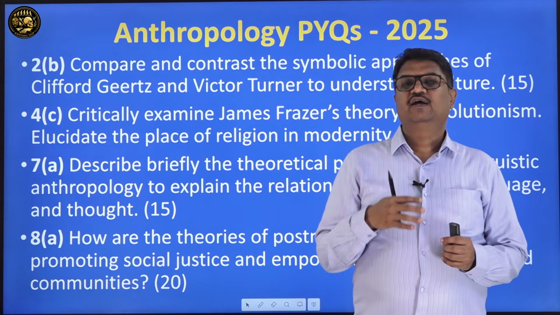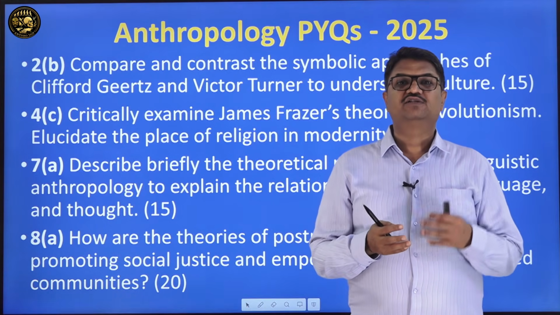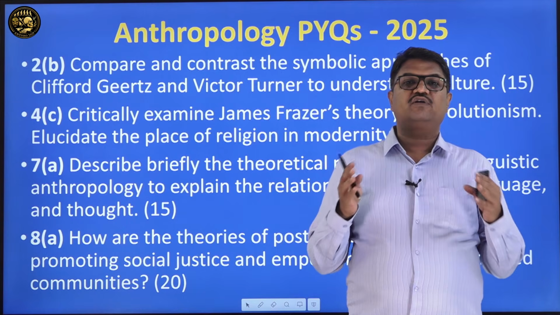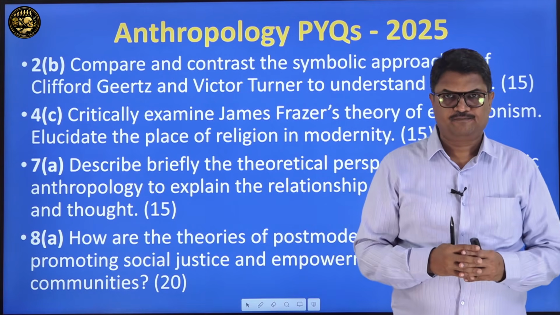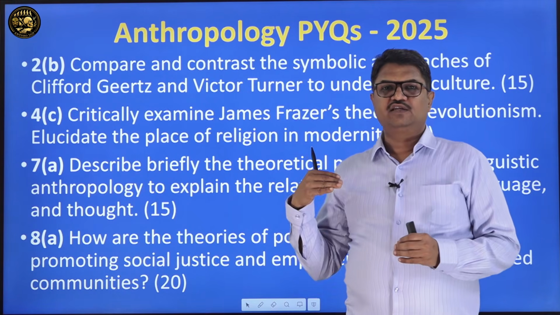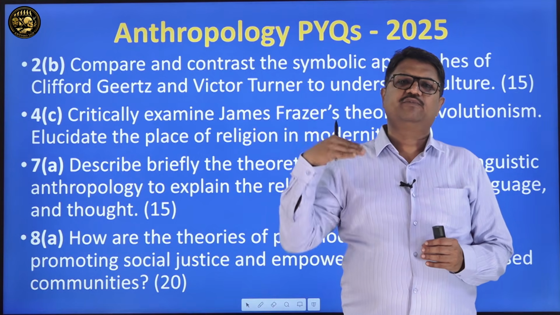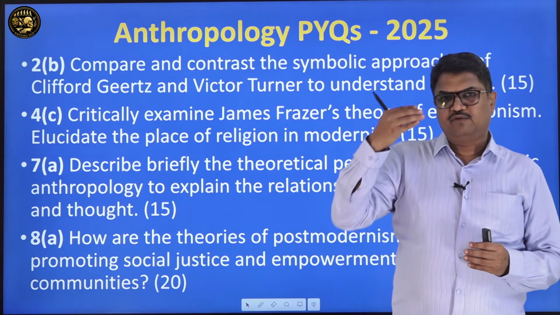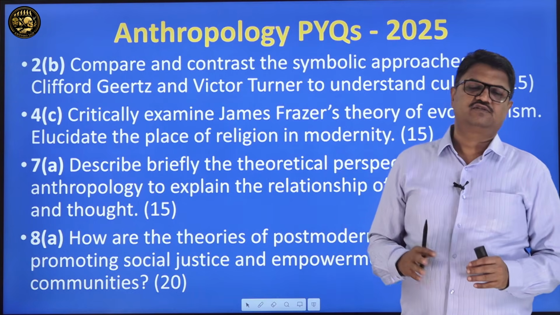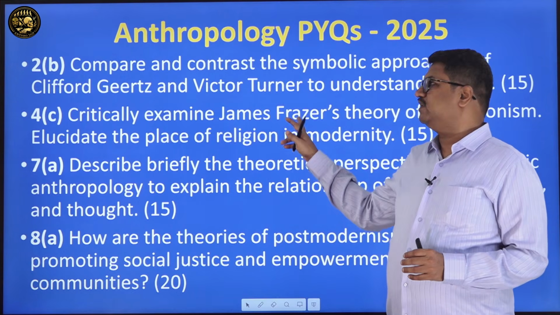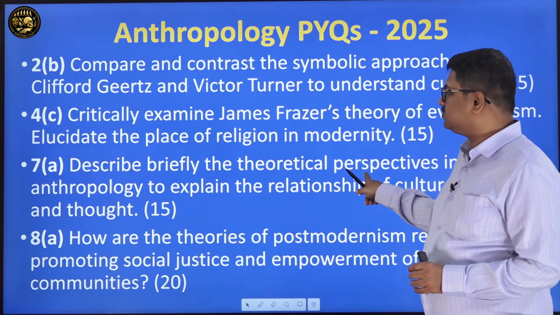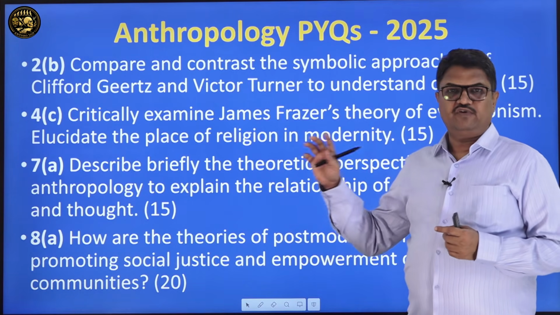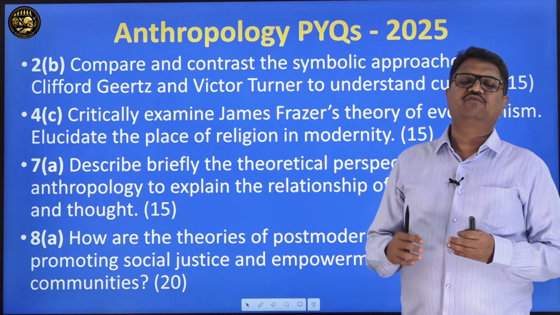Then we have neo-evolutionism, cultural materialism, then symbolic and interpretive theories, cognitive theories and postmodernism. So in that, last but one. So the 11th theory, if you just number them, there are exactly a dozen theories in the syllabus. So the 11th one is cognitive theory, and this question actually is linked to cognitive theories. So when we go to the next topic, we'll deal with that.